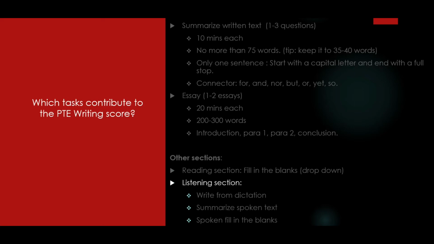Now from the listening section, there are 3 tasks that contribute to your writing score: write from dictation, summarize spoken text and spoken fill in the blanks. Again, it is critical that you complete all these tasks, because the listening section is not individually timed and you have to manage your own time. Specifically, write from dictation is a very scoring task and it is the last task of your exam. So save enough time to complete this task and not skip it.